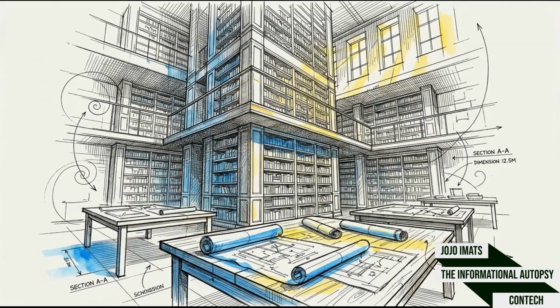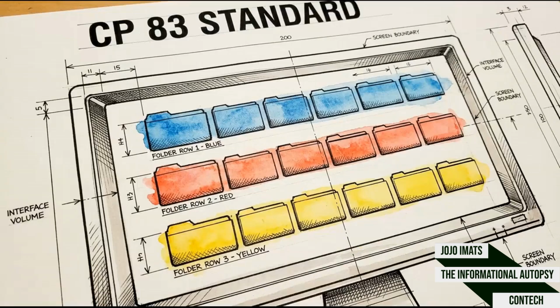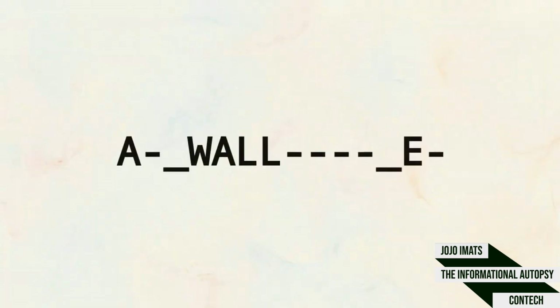To force order onto the models, the industry relies on rigorous standardization, like the CP83 naming convention, which acts as a strict universal language for filing every single digital entry. Take a look at this layer name, A-wall-E.